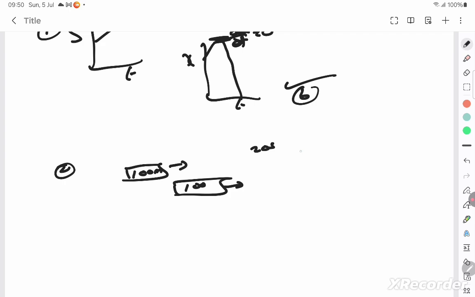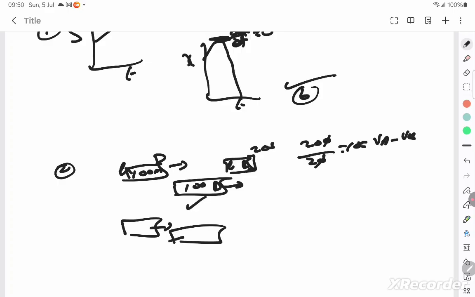For this train to cross this train, it would have traveled 200, because it should cross this 100 plus an additional 100, because the driver has to come here, the guard will be here, this is the driver. So then it's 200 by 20, which is just 10, which is VA minus VB, the relative velocity. And for the trains which are going in the opposite direction, it is always VA plus VB.